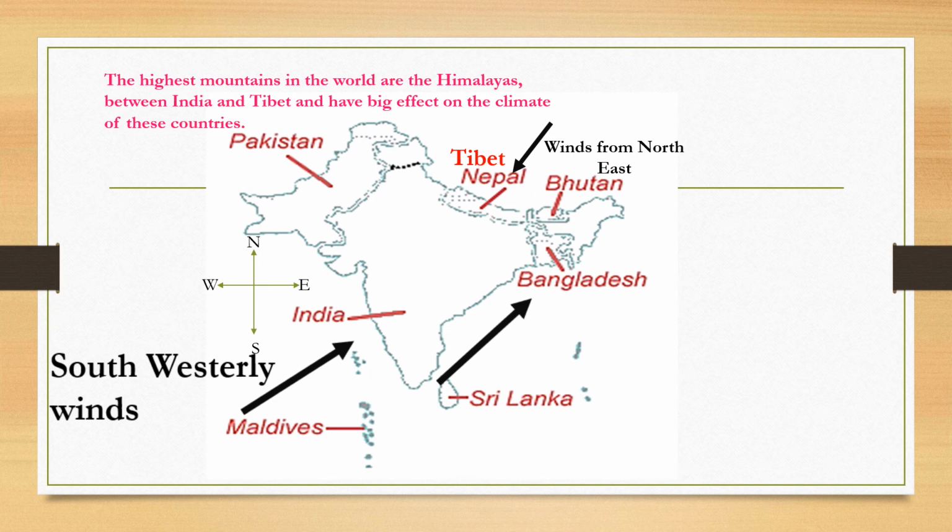And this happens during 4 specific months, from June till September, you can say. And there is too much rain in this short period of 4 months.